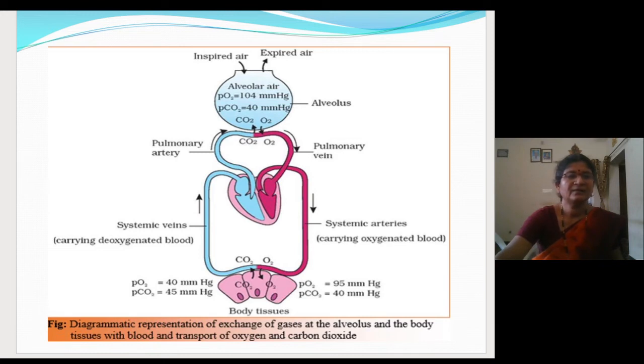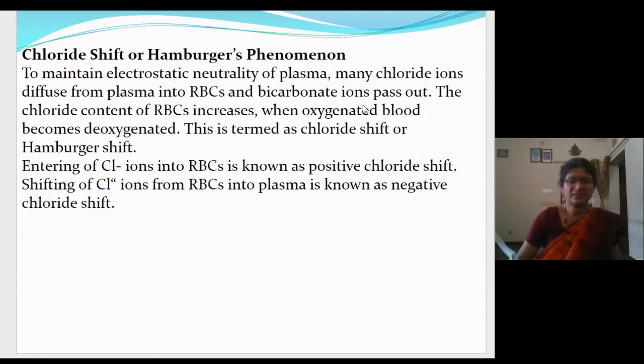Fine. Now let me just go to the next slide. So here the Hamburger phenomenon, or the chloride shift, is given. Let us see what is given here. To maintain the electrostatic neutrality of the plasma, many chloride ions diffuse from the plasma into the RBC and bicarbonate ions pass out. The chloride content of RBC increases when oxygenated blood becomes deoxygenated. This is termed chloride shift or Hamburger shift.